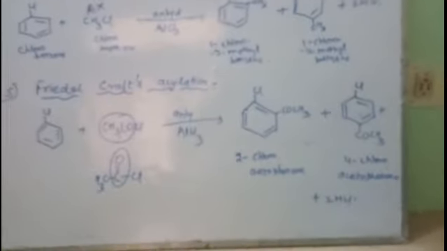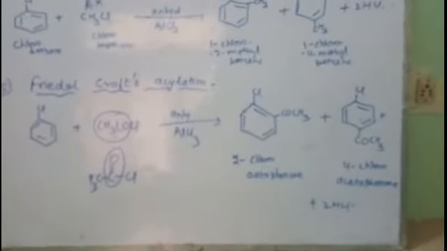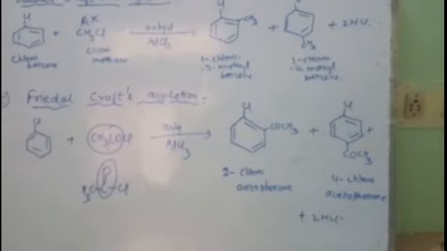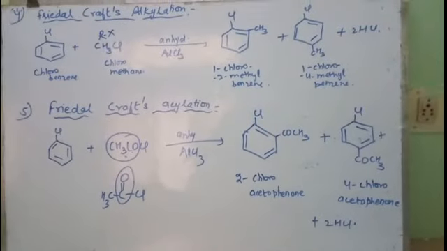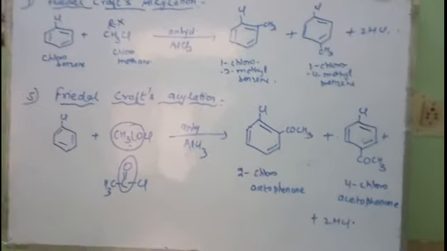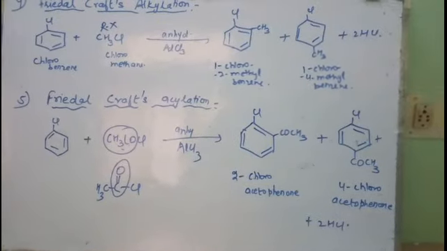So this is how during the acylation the acyl group, that is the COR group, is introduced at ortho and para positions, right? So these are all electrophilic substitution reactions.